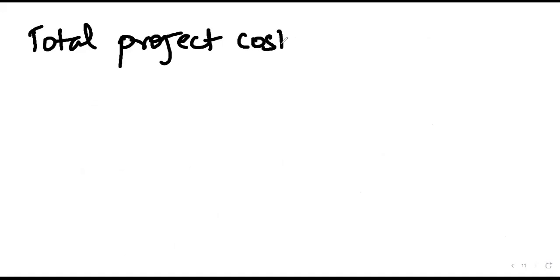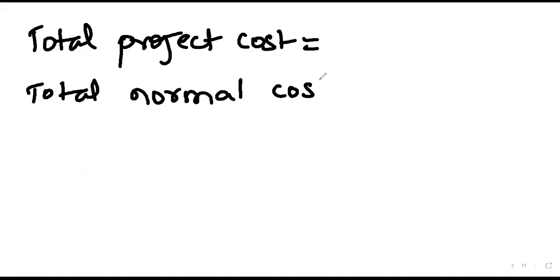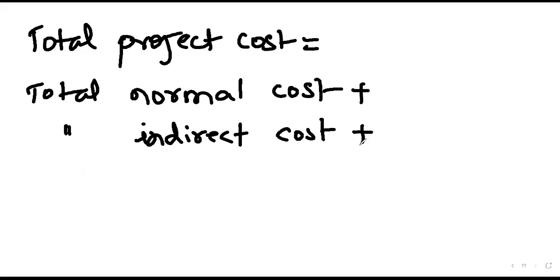Total project cost. Total normal cost. And what else? What other components are to be added? Total normal cost, indirect cost, plus increment cost for 3 days.